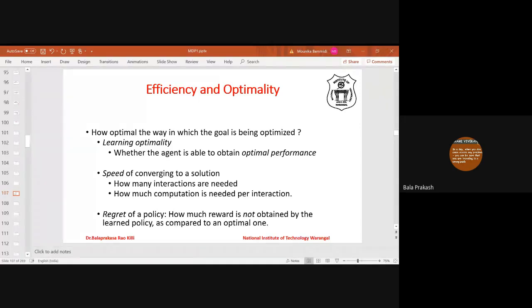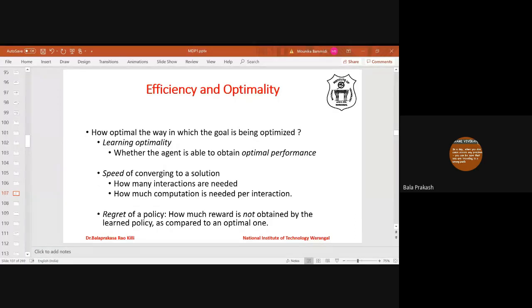The third one is, if the algorithm is not reaching optimality, then how far is it from the optimal solution. This is the third way of looking at optimality. In reinforcement learning, this is known as the regret of a policy. Regret of a policy means, suppose an optimal policy results in a reward of 100 units, and someone has proposed an algorithm which is not generating the optimal policy, but its reward is 90. That means it is 10 units far from the optimal reward. So the regret of the policy is 10 units. This is called the regret of the policy.